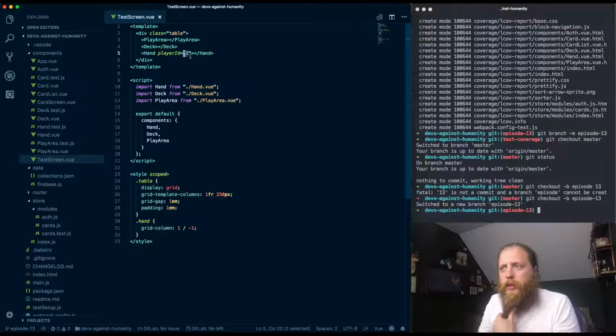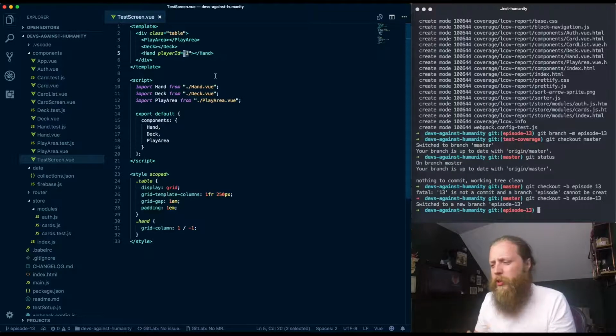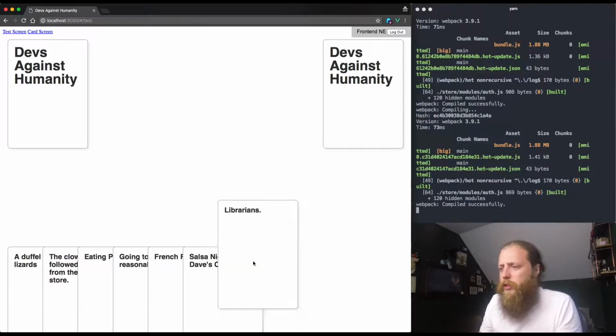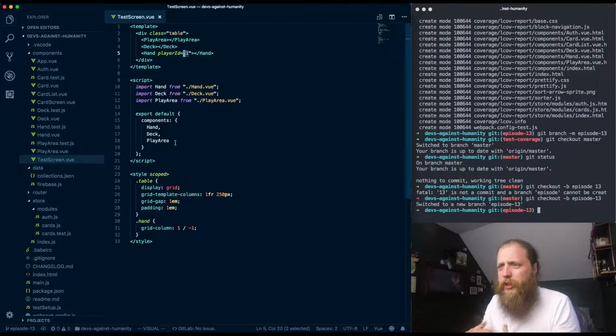We want this to be the UID of the logged in user or something similar. So if you watch the previous episode back, we talked a little bit about UIDs and how only the Frontend NE UID can access and change the data. We want to send that UID to the hand so that we can say, only get me the cards for that particular player.